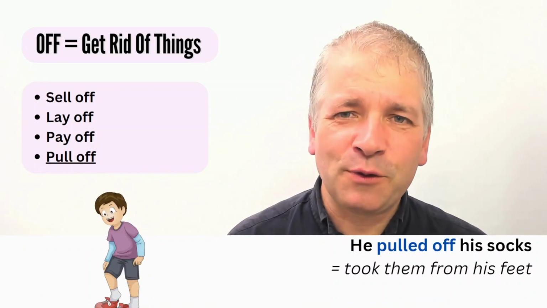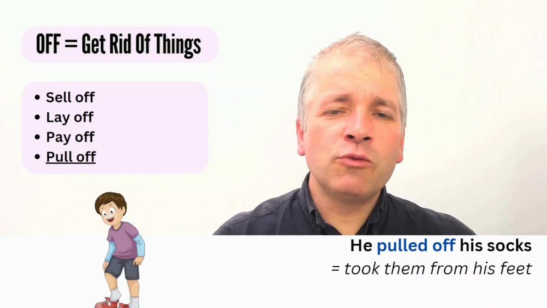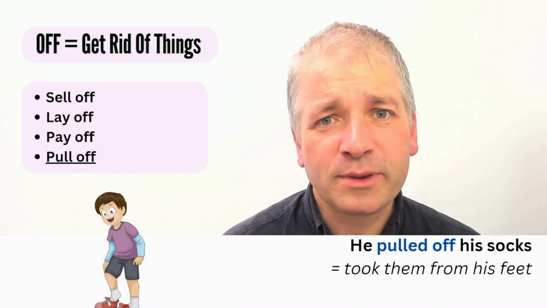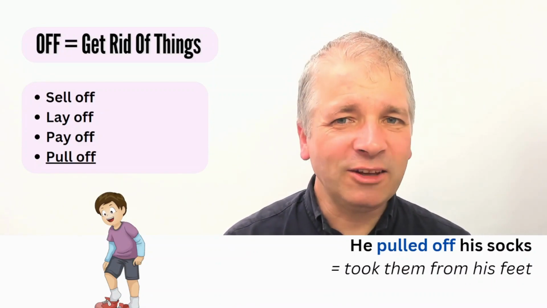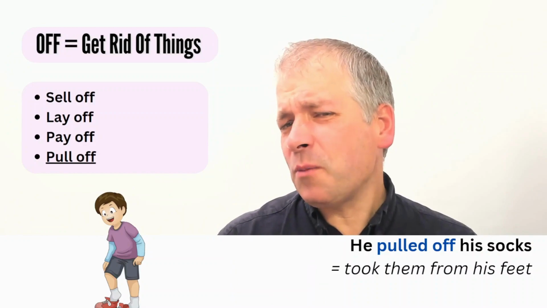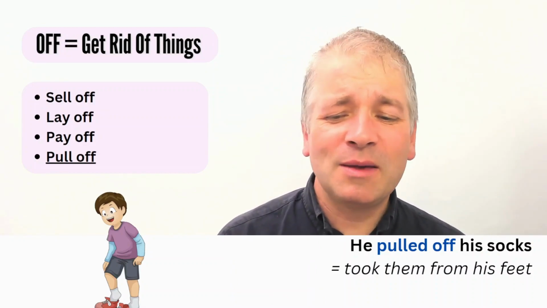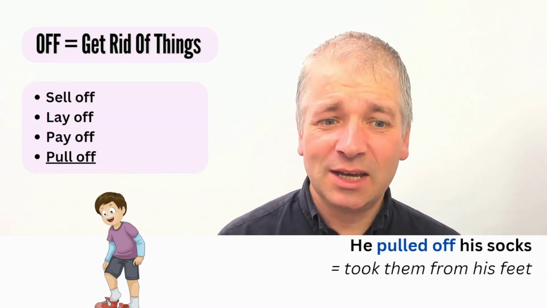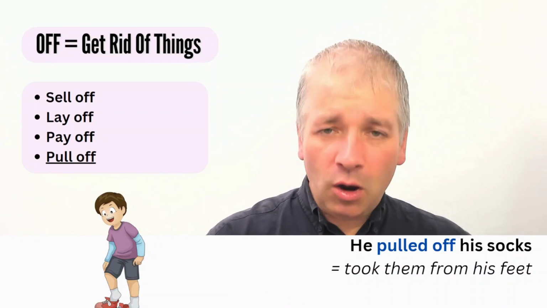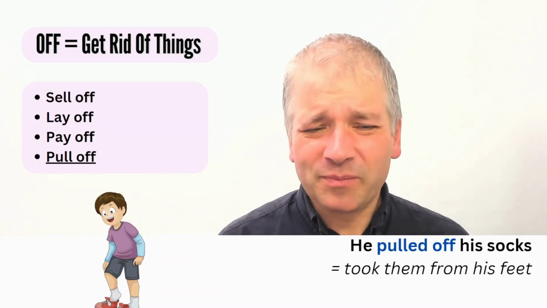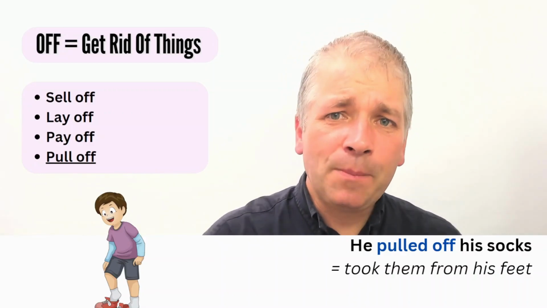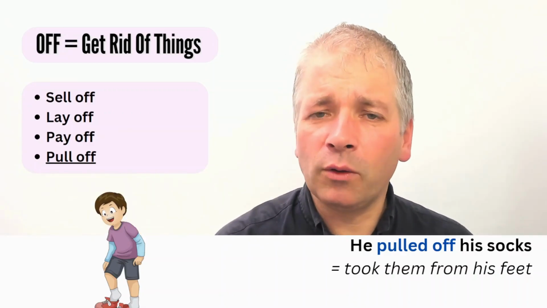And pull off is different still. Pull off is when you remove something from somewhere. So you're getting rid of it from that thing. You don't necessarily throw it away, such as he pulled off his socks, simply means he took them from his feet. So they're no longer on that part of the body, but he still has them. He pulled it off. It's no longer on that thing.